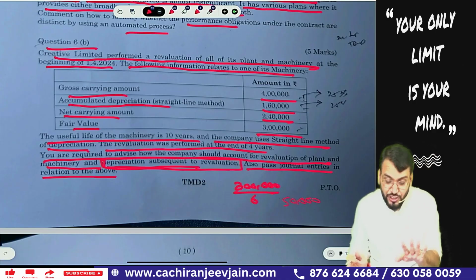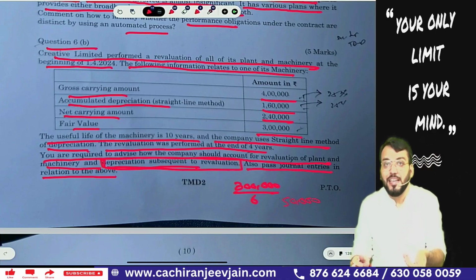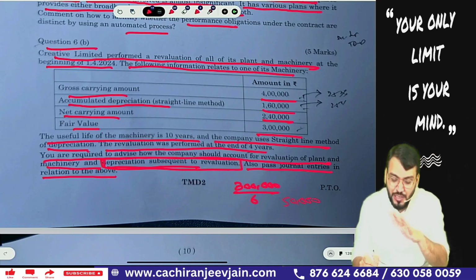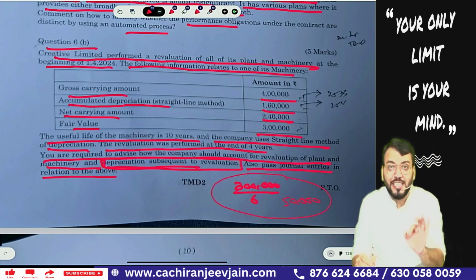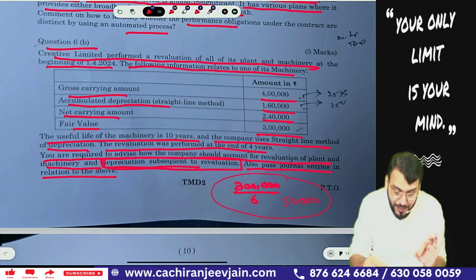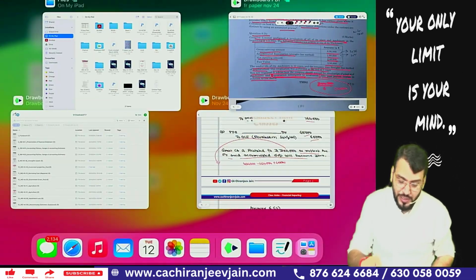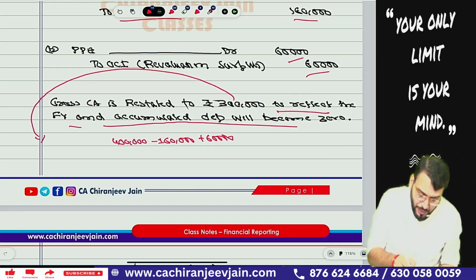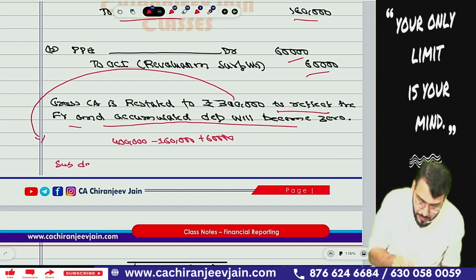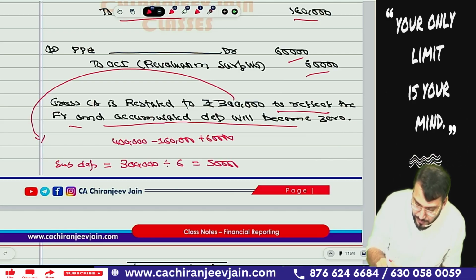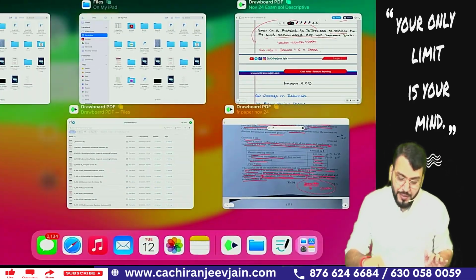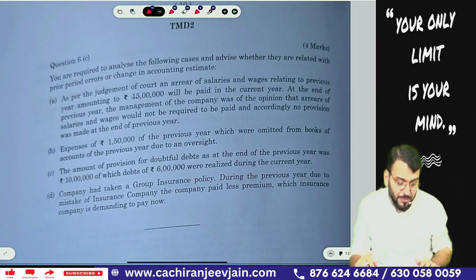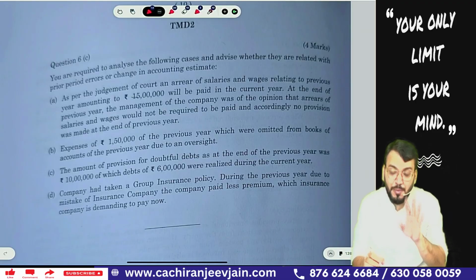So in both the cases, depreciation will remain the same. Depreciation will be based on the revised carrying amount. The revised carrying amount in both the cases will be 3 lakh. So 3 lakh divided by 6 is equal to 50,000. Understood? Once again, in both the cases the subsequent depreciation will be 3 lakh divided by 6. That I have not written. If you want to write it down, subsequent depreciation will be 3 lakh divided by 6, that is 50,000. Done. Next point. Coming to the next point, question number 6, the last question of the entire question paper, the descriptive part.